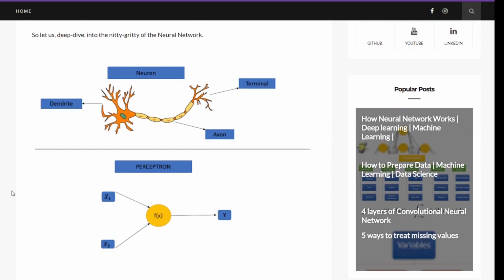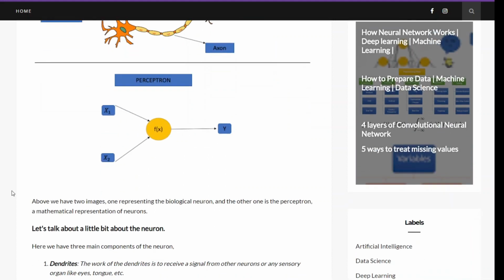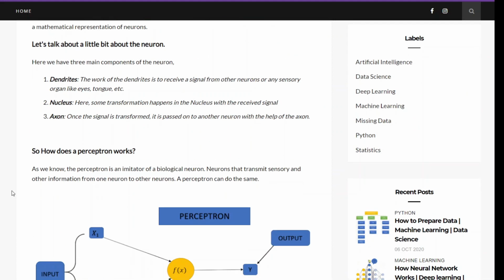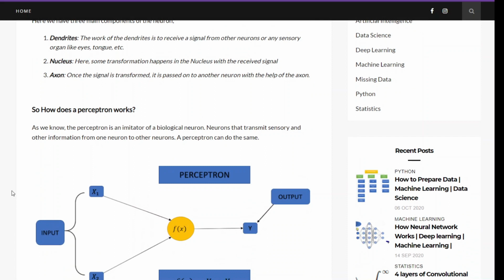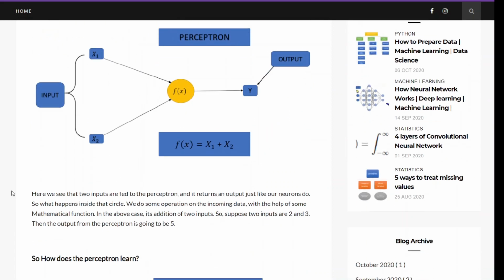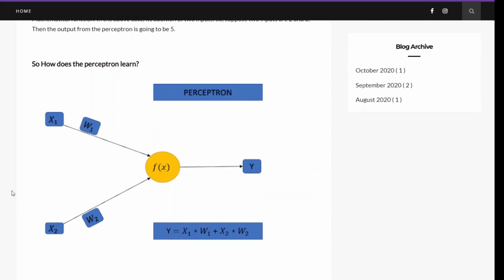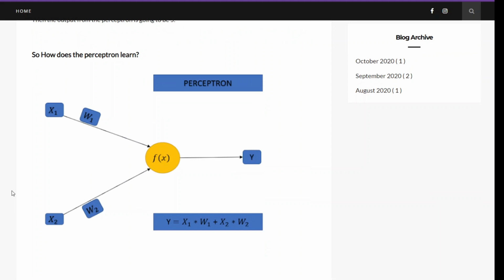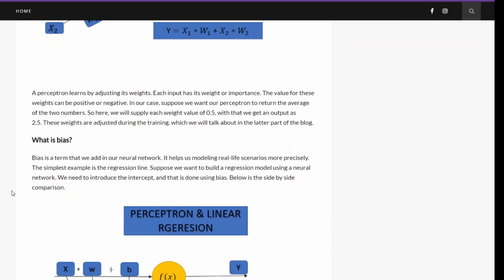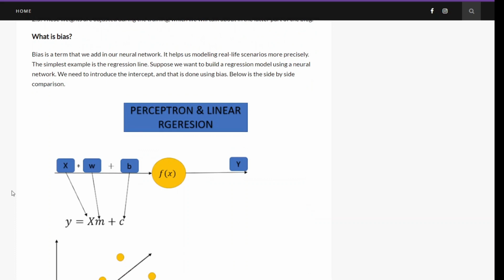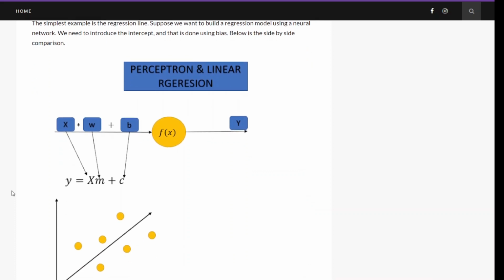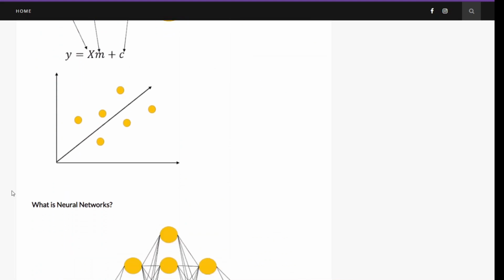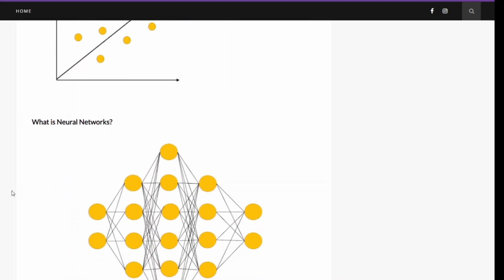First I have made a comparison between biological neurons and artificial neural networks, explaining how they are identical or different from each other. And then I have discussed how it actually works using simple mathematical operations and different parts of perceptron models, like what are weights and biases and why we use them. You will notice that I have used a lot of images to explain the working of neural networks. This is because neural networks is a mathematically loaded topic.